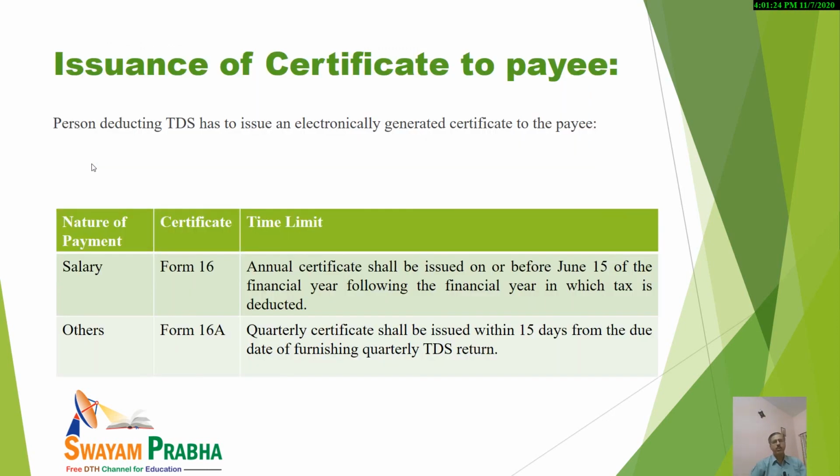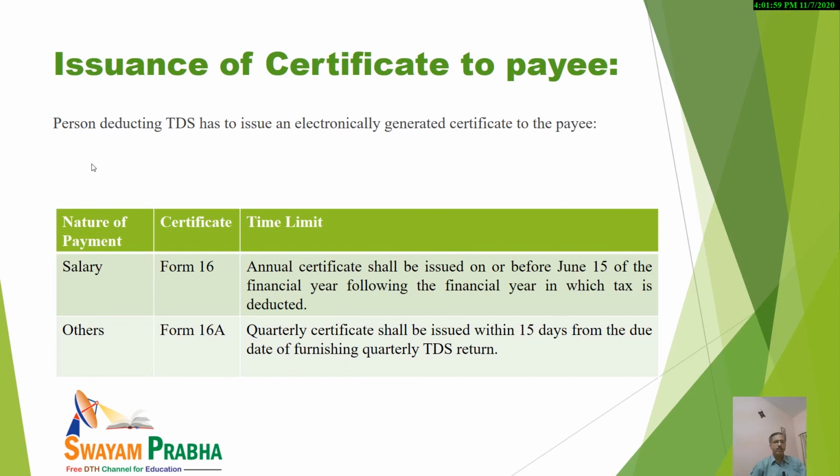As I have already told you, it is a duty of the deductor, the payer, to deduct the tax and to deposit the tax with the central government within the prescribed time. At the same time, it is also the duty of the person deducting TDS to electronically generate and provide to the payee the certificate to that effect.